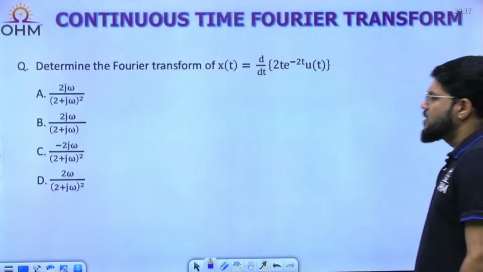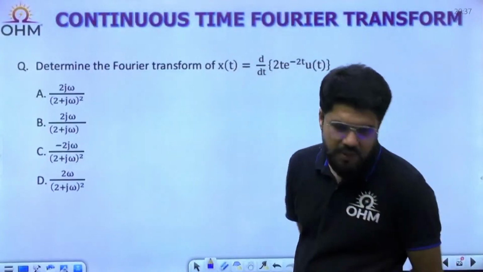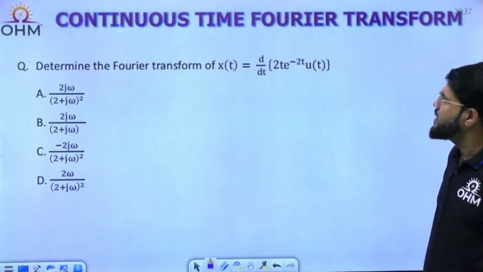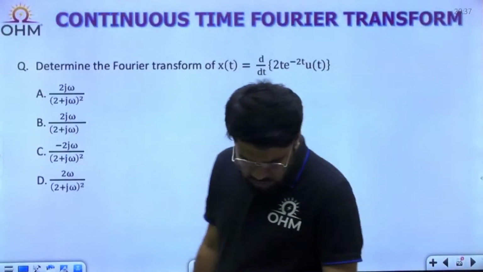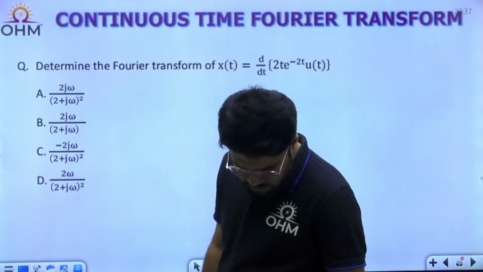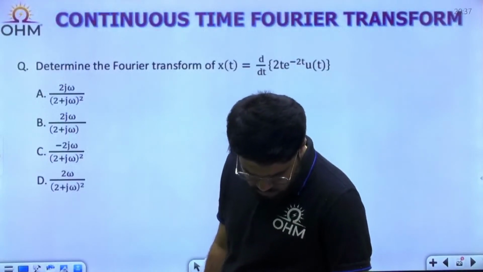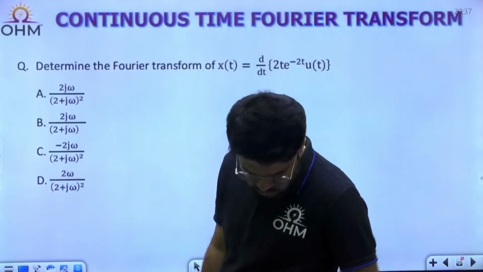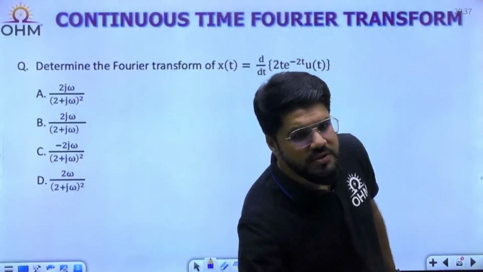Now here is a question for you. Determine the Fourier transform of x(t) equal to d/dt of 2t e^(-2t) u(t). Now see whose Fourier transform is known to you. Just look into it and decide whose Fourier transform at least is known to you. Just evaluate the Fourier transform of this signal.